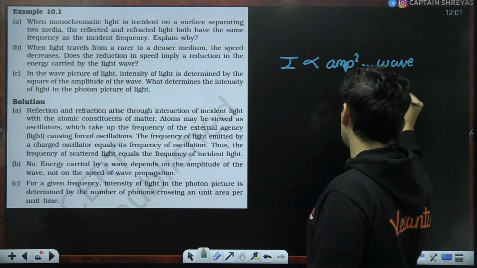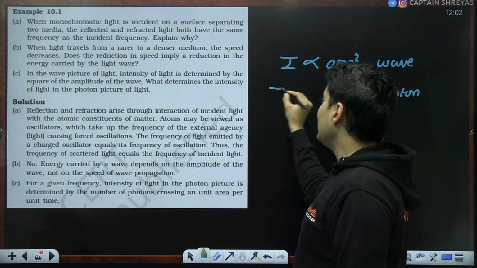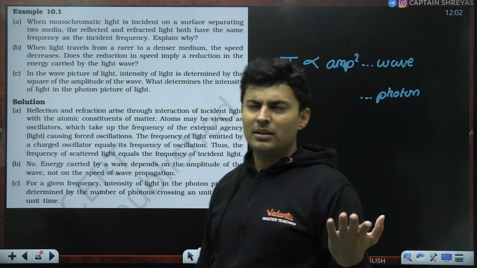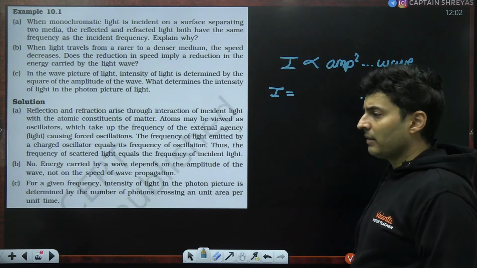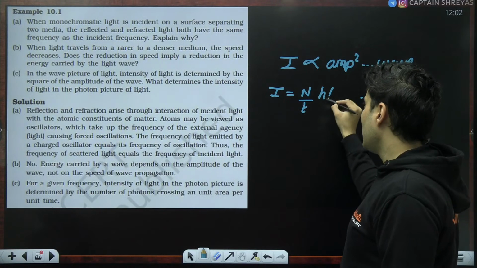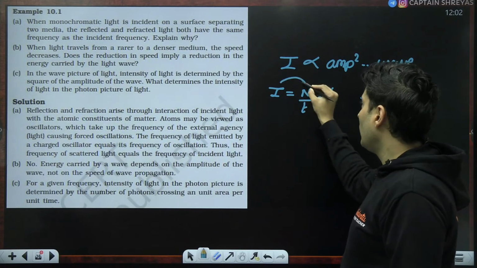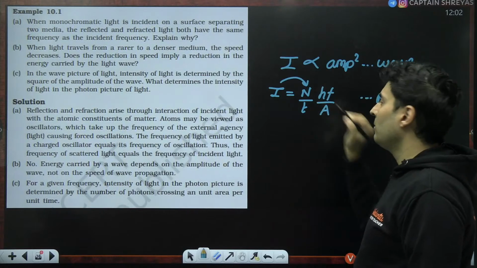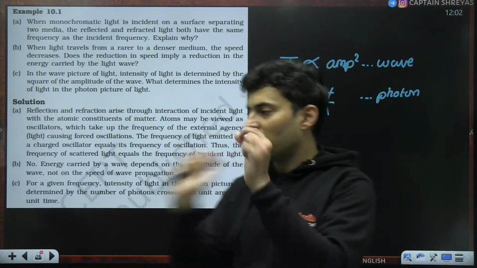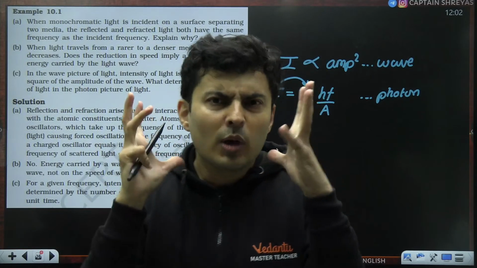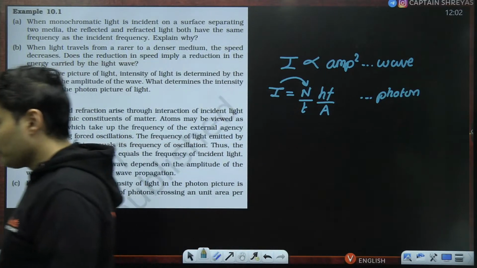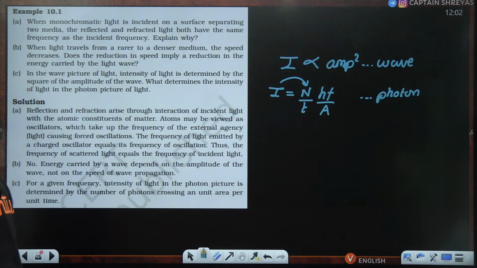But when you take a photon, remember the intensity, I have just discussed this in the photoelectric effect class, the day before yesterday. There is a formula given by I = N h f / A. It depends on the number of photons which are incident per unit time and not on the amplitude. Because how many photons of light are going decides how intense that beam of light is in the particle nature of light. Yep, very good.